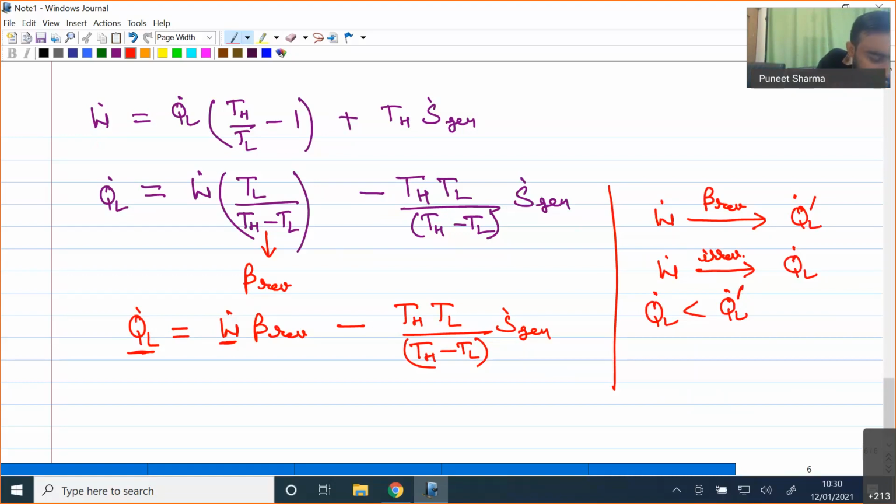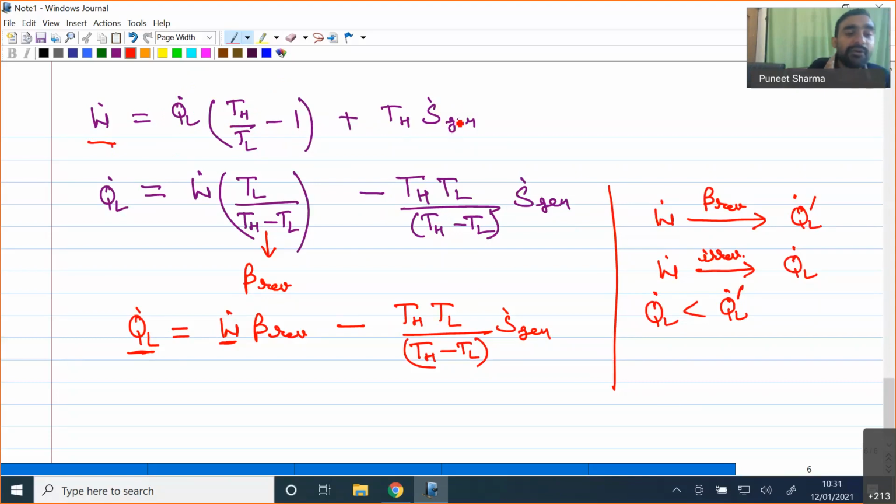We have this expression: W dot is equal to Q dot L into TH by TL minus 1. You can see this part, Q dot L into TH by TL minus 1, is nothing but the work required to have the Q dot L refrigeration effect if we are operating in a reversible manner. However, we have this additional term over here, TH times S generation.